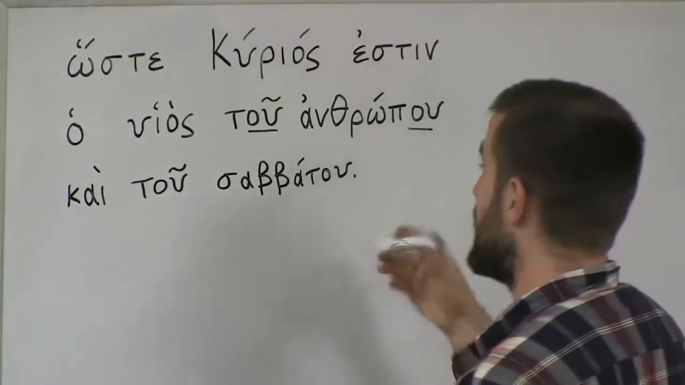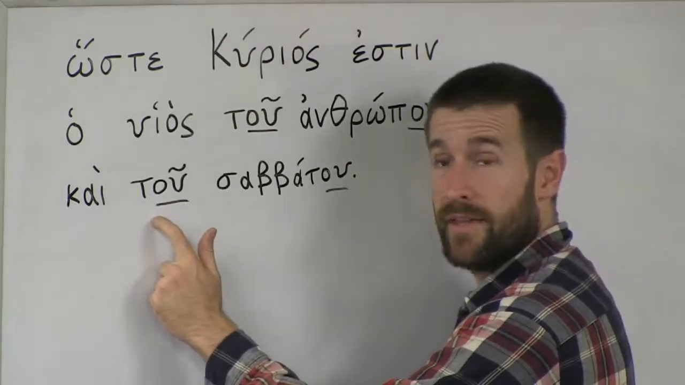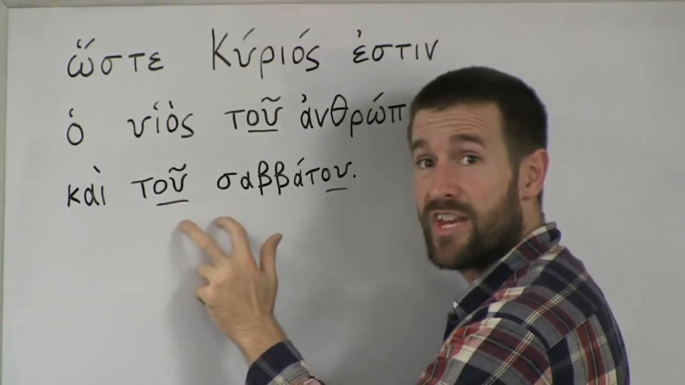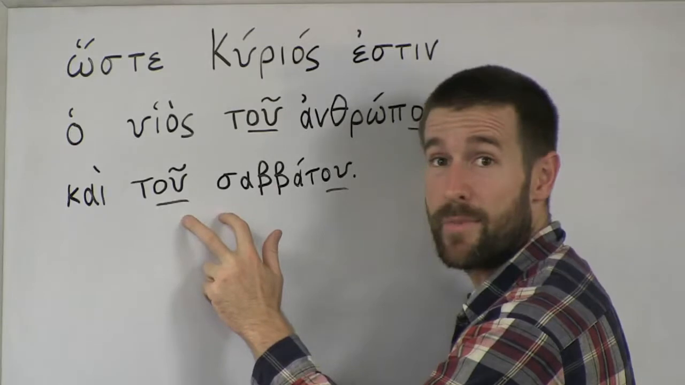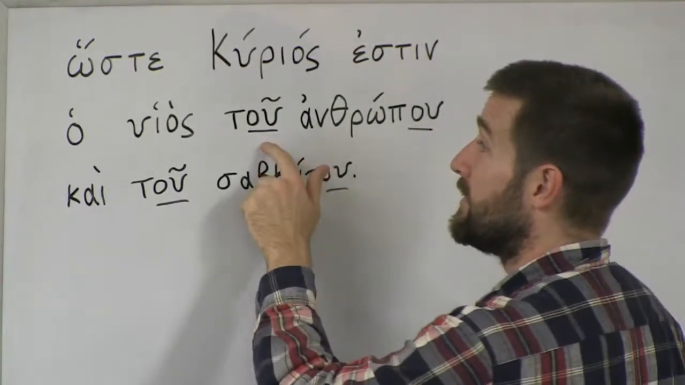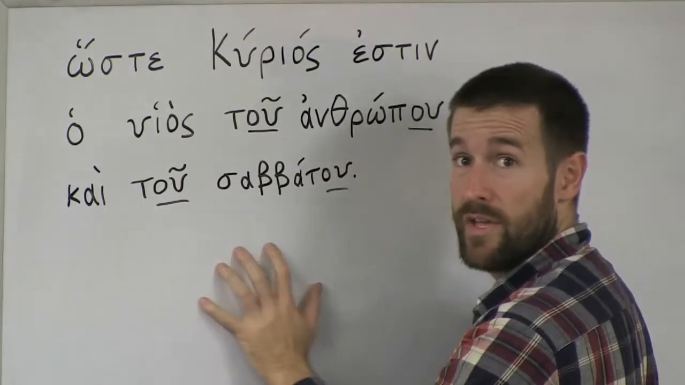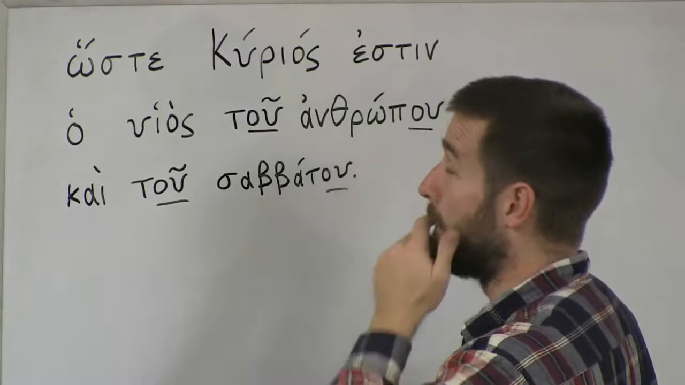Notice it's also in genitive case. So here we have the word for the, and we have the word for Sabbath, both in genitive case. So instead of being the Sabbath, it becomes of the Sabbath, right? Just like this genitive makes it of man, of the Sabbath, all right? So we've got to get that genitive case down.